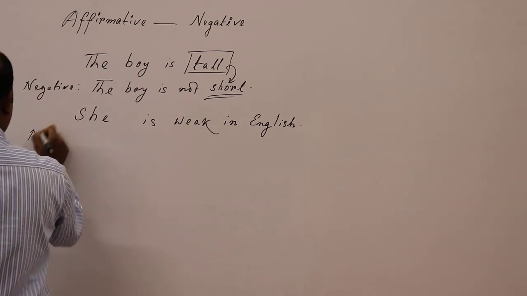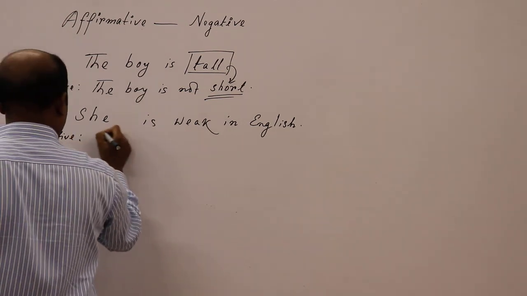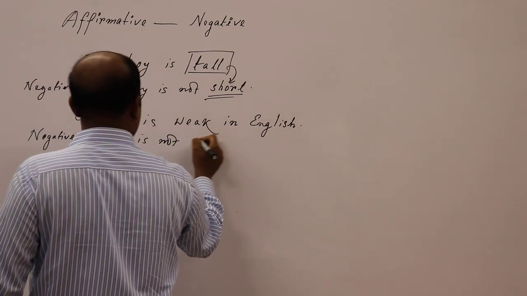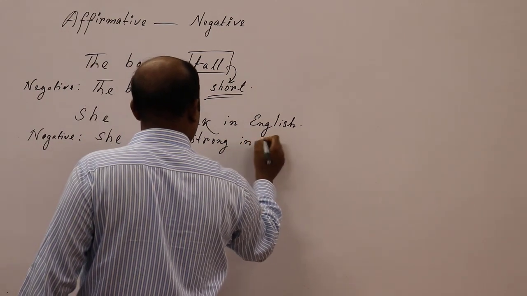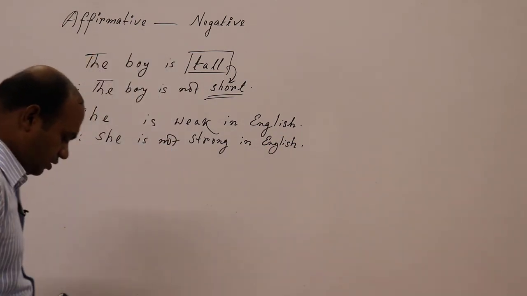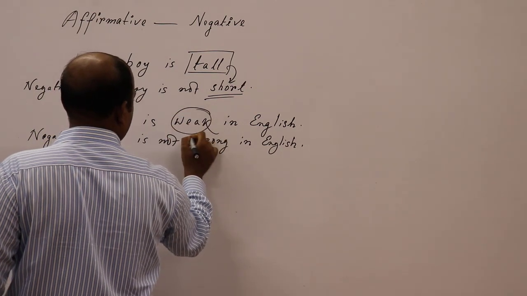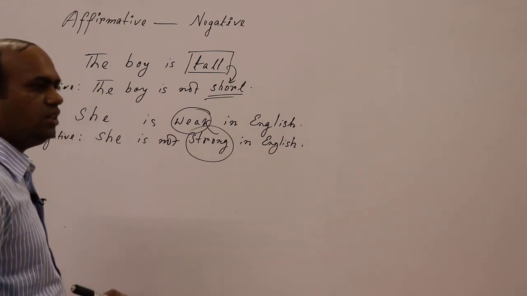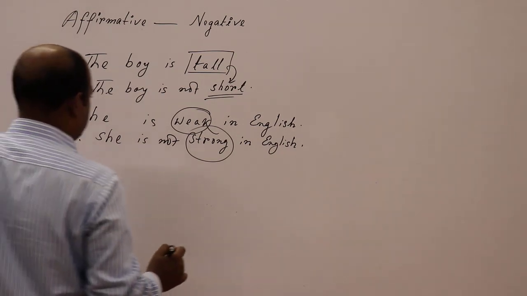Look here: she is not strong in English. Look here very carefully. The opposite word of weak is strong. And by following this rule, you can easily change or make so many negative sentences.